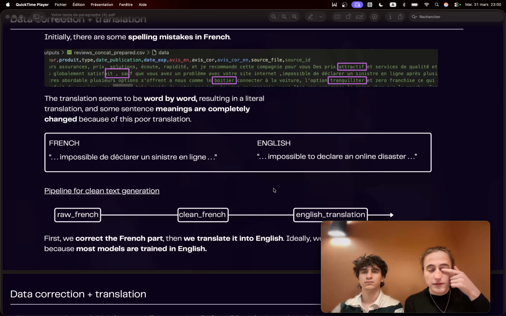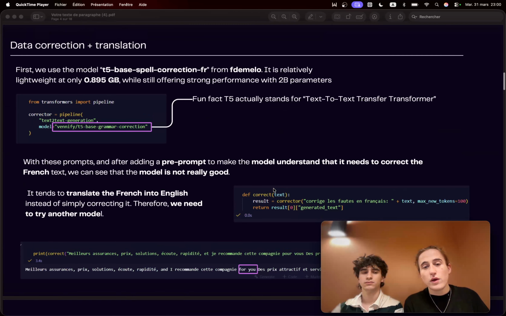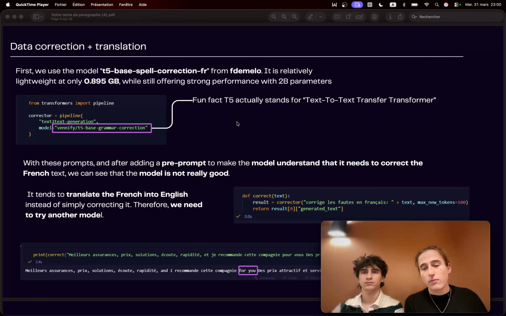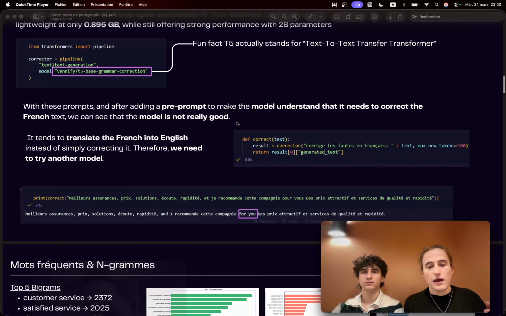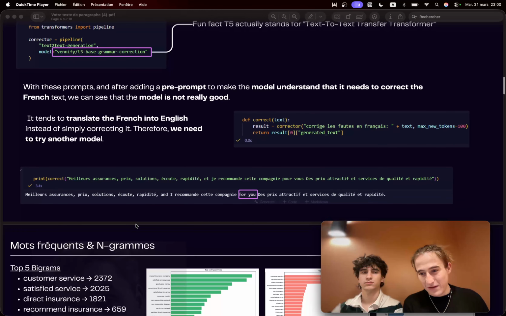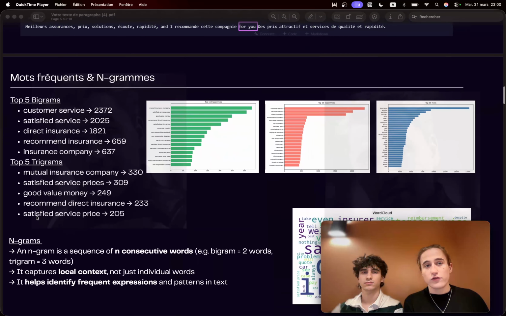Anyway, this is everything we've been trying to do. We used T5 base grammar correction. T5 stands for text-to-text transformer, and this gave us the best results we could have for some quotes, but it takes much time and is very hard to do.